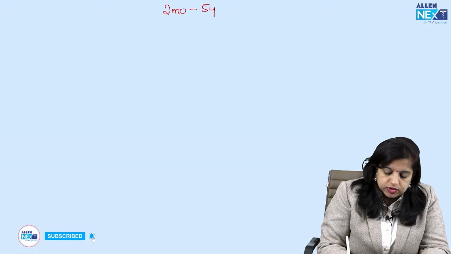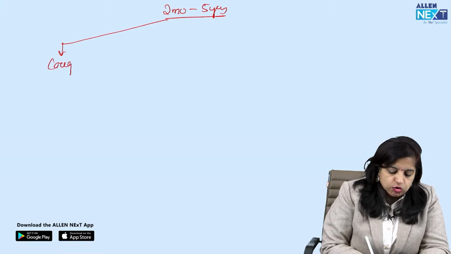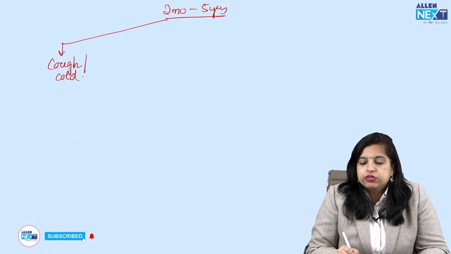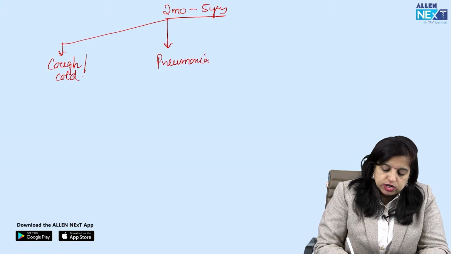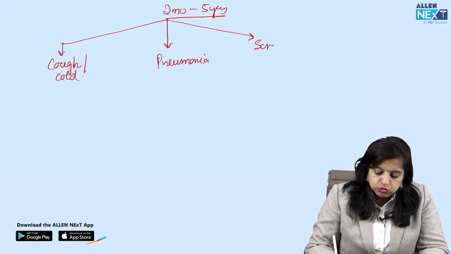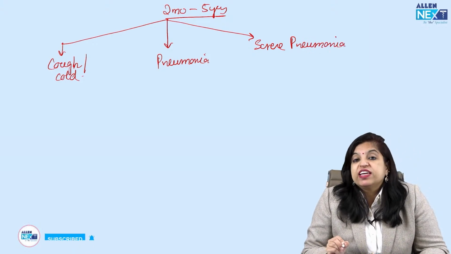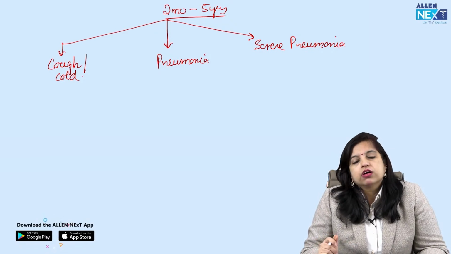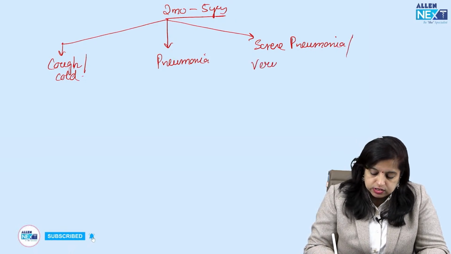If I have to write it over here, let me make it like this. For 2 months to 5 years, any child coming with respiratory symptoms, either the child is classified just as cough or cold, that is, there is no involvement of the lower respiratory tract, or the child is classified as pneumonia, remember that, or the child is classified as severe pneumonia or very severe disease. Remember, there is no term as very severe pneumonia. It is just coined to confuse you. So it is either severe pneumonia or very severe disease.